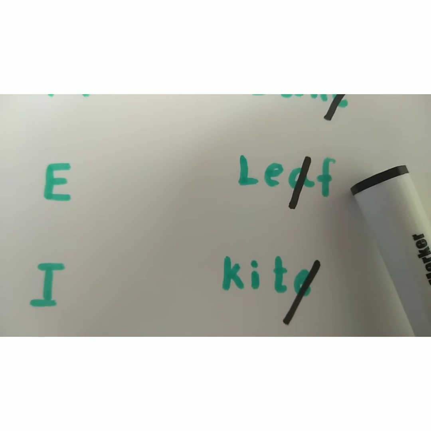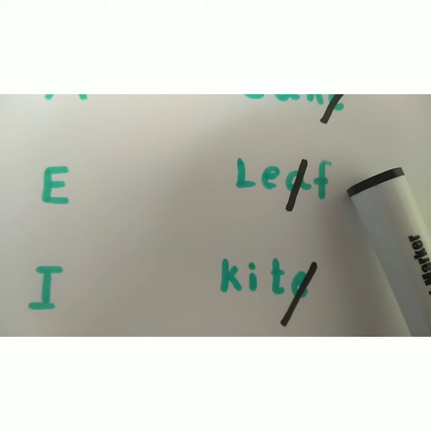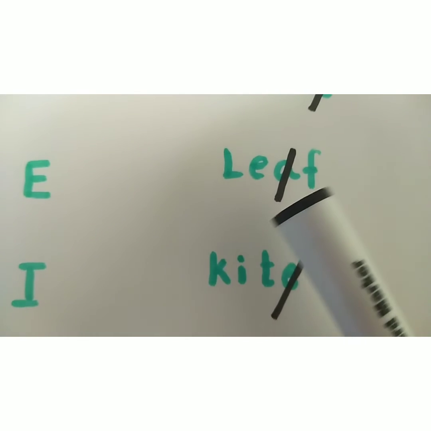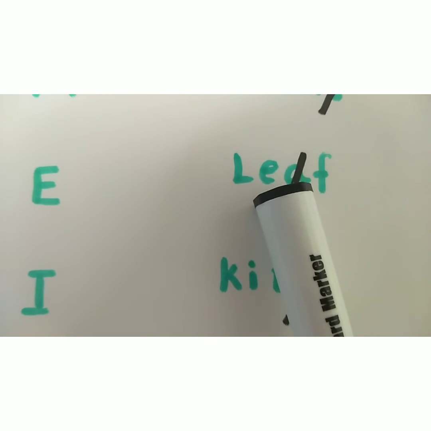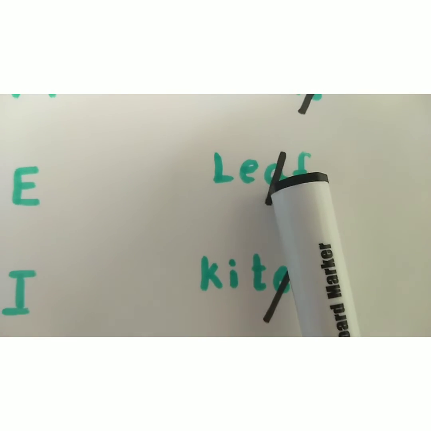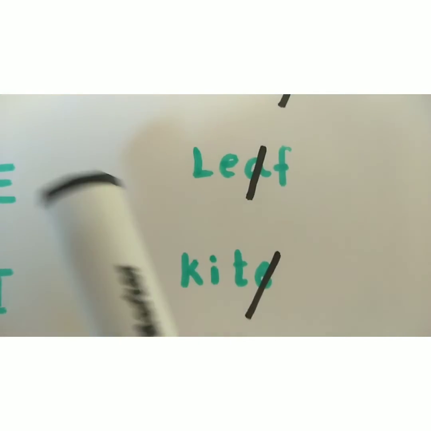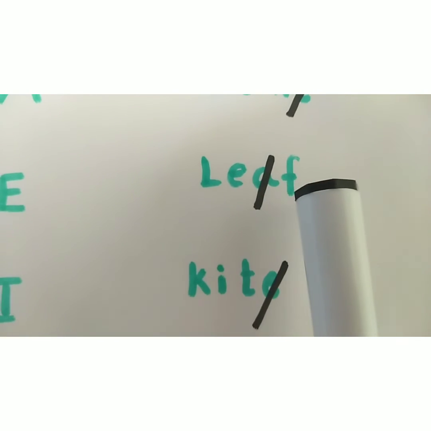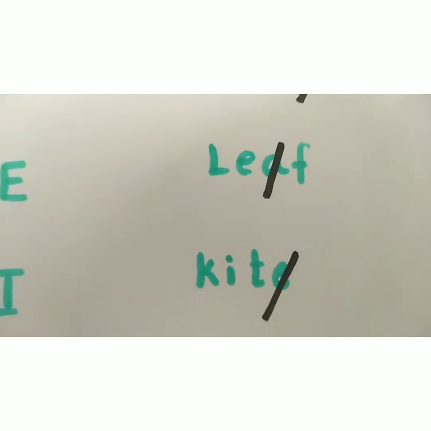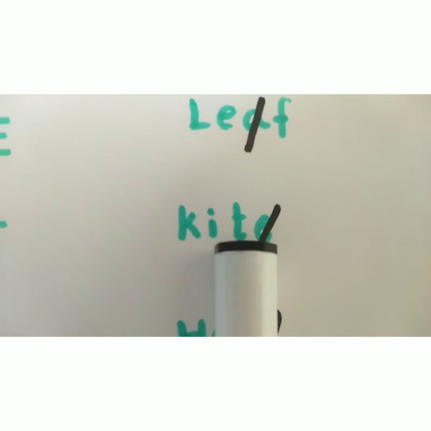First one is E and the second one is A. The first vowel will take its letter's name and the second vowel is silent. L, E, P, leaf.